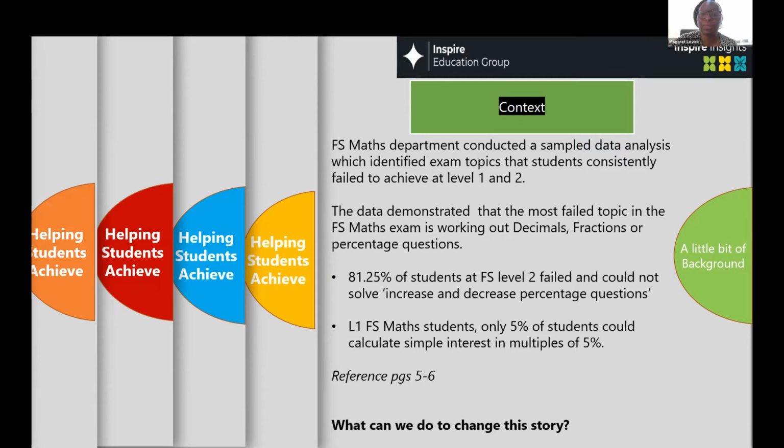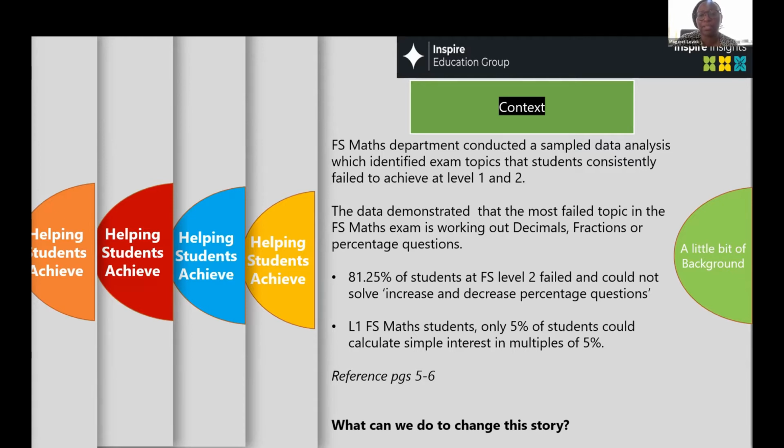So what we found out from that data is that the most failed topics in functional maths skills for both level 1 and level 2 are decimals, fractions, and percentages. Now, it's not a big surprise there. We kind of know these are the main 3 topics the students really struggle with. And therefore we took those on board and analyzed some data on it.